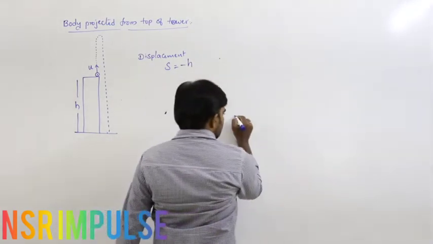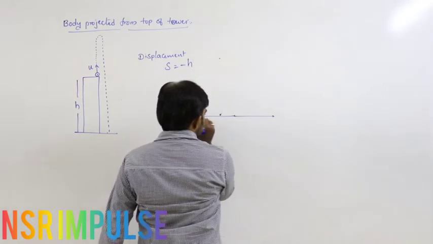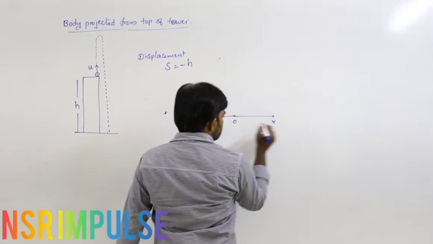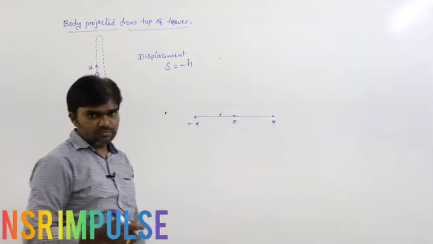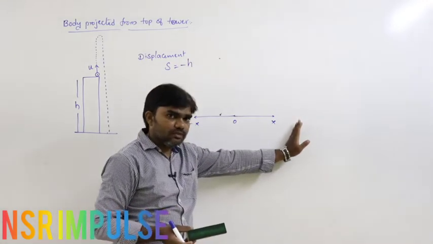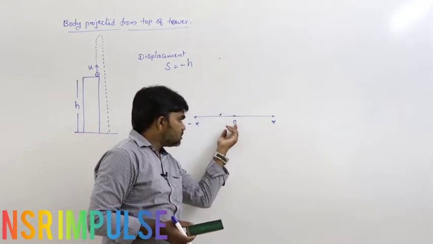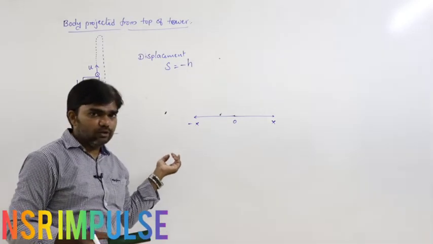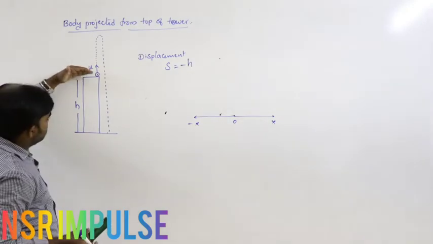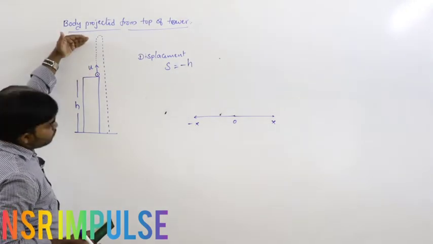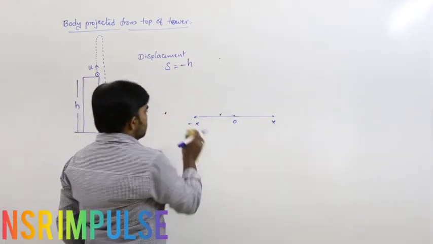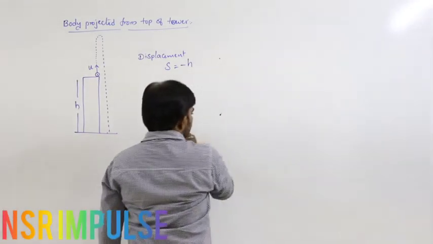See here, this is the positive x-axis, this is the negative x-axis. Let us say it is the origin, positive x, negative x, a coordinate system just like that. If we start from this position, moving in this direction, that is positive. But if we start from this, moving in this direction, that is negative. In the same way, here above the height, from this point onwards, above we consider positive, below we consider negative. That is, displacement is minus h.